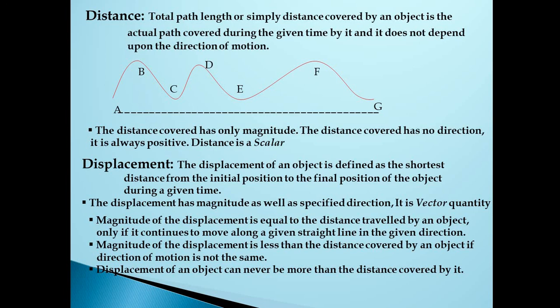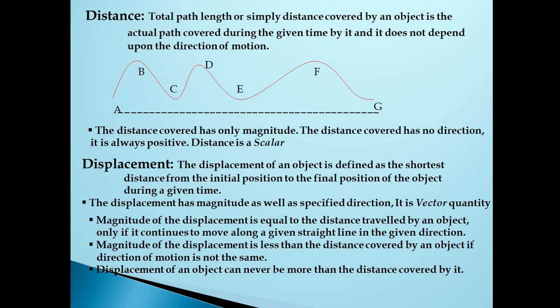That is the condition. If the object is going in a straight line in the given direction, north, east, west, south, whatever the direction, if the direction is the same from the initial position to the final position, then the object is said to have the same displacement and distance.